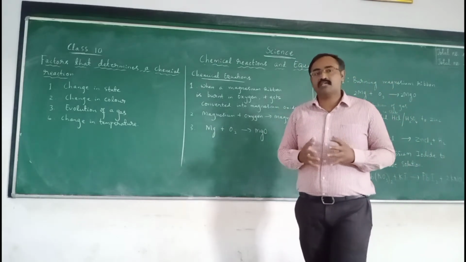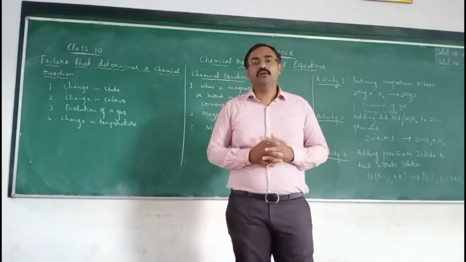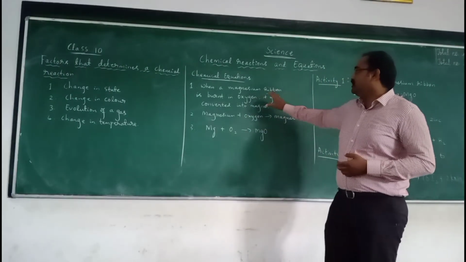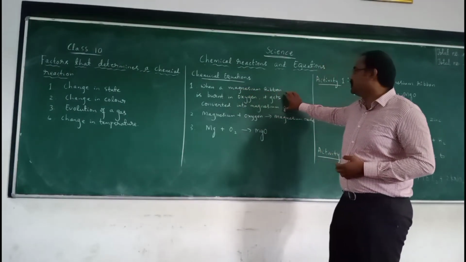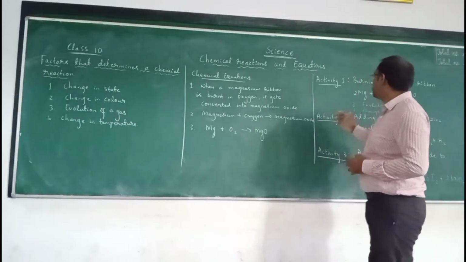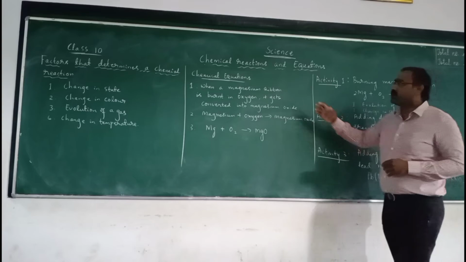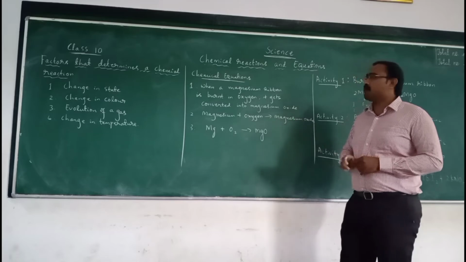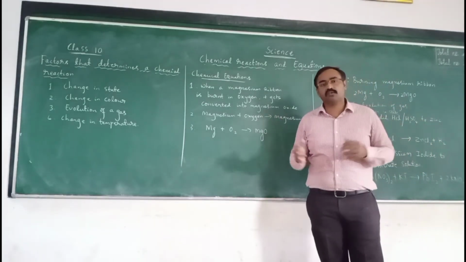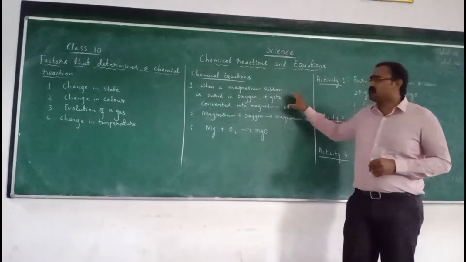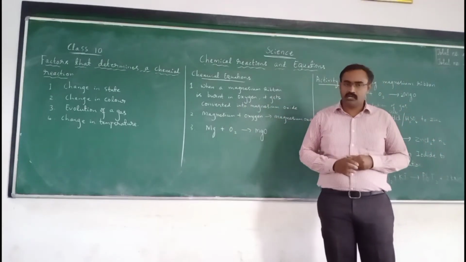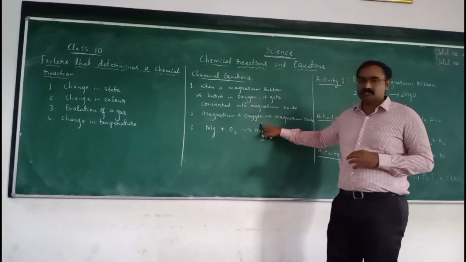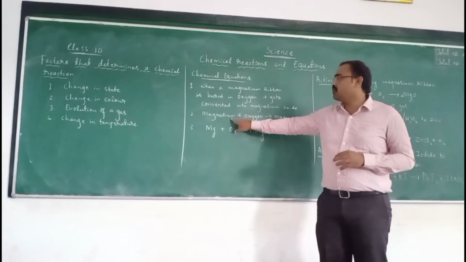Whatever reaction takes place, we have to write it down. First, we followed the reaction in sentence form. I am coming to the activity first: when a magnesium ribbon is burnt in oxygen, it gets converted into magnesium oxide. There are thousands of reactions, so if you write everything in sentence form, it becomes quite long. So the second, simpler way to express a chemical reaction is the word equation.